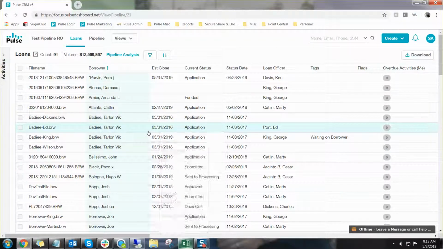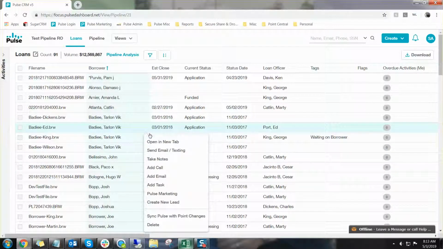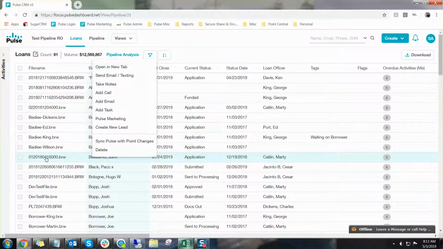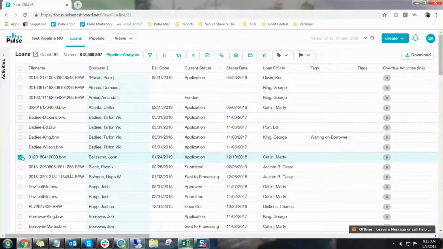Again, this is just right-clicking on the file, and then this menu option is for that file that you right-clicked on, not any other file in the listing. So be very careful which file you're clicking on, but that's another way, in addition to marking the box, that you can get to our options menus for different functions on your files.